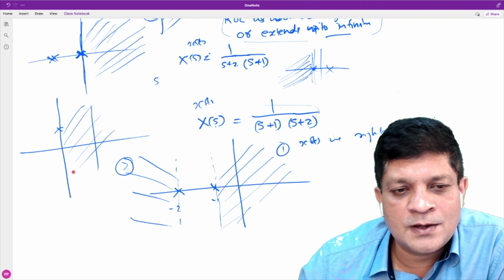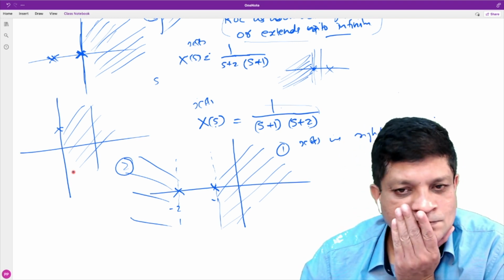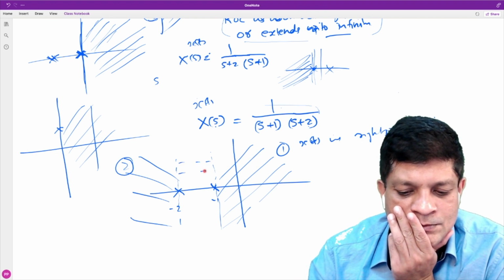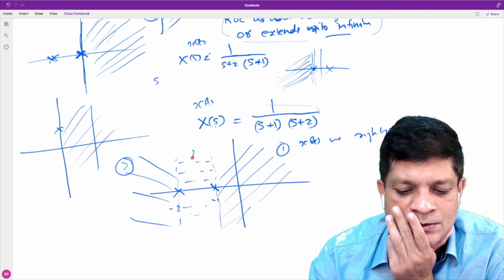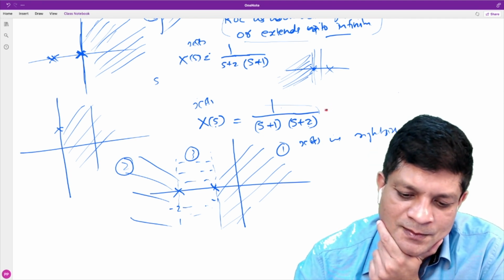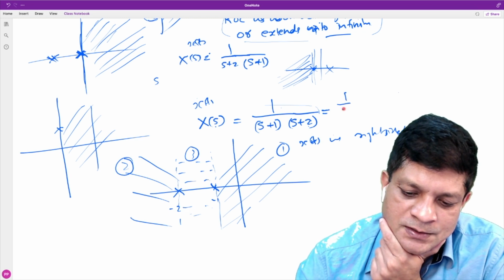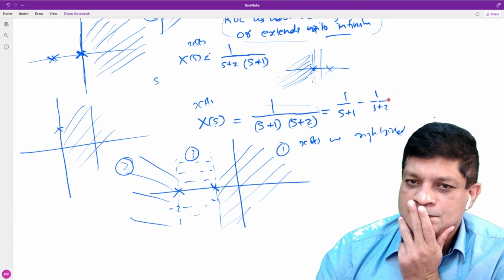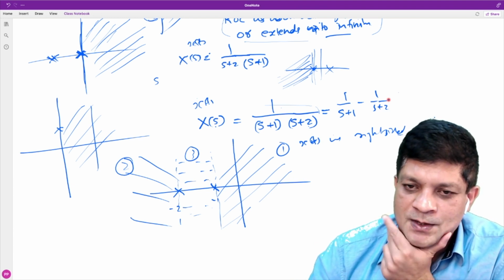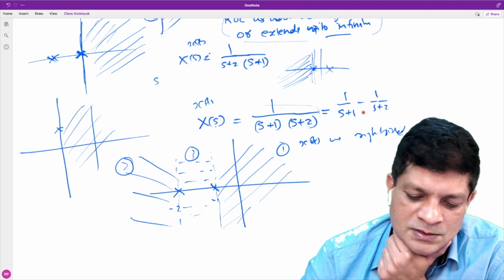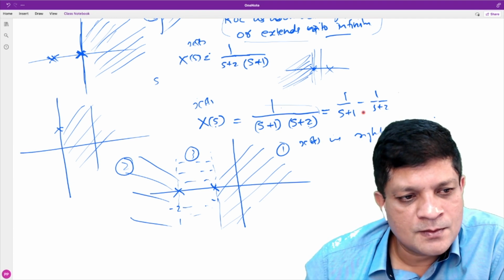Can it be of an infinite duration signal? Yes. Which one is the ROC? -2 to -1. This one is the ROC. That is the third possibility. This we can write as 1 upon s plus 1 minus 1 upon s plus 2. Now using the standard results, we can find the corresponding signal. We'll discuss this in tomorrow's class. Any question?